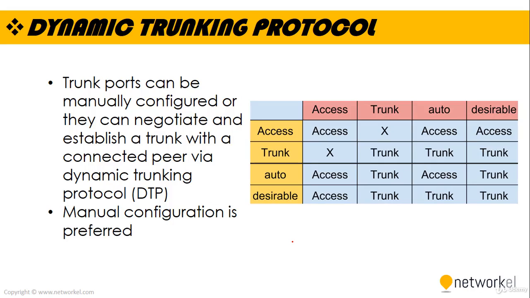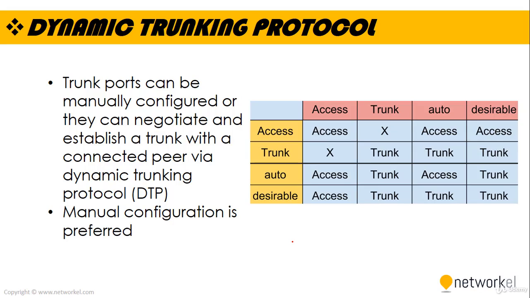Let's take a look at the Dynamic Trunking Protocol, DTP, now. DTP is a Cisco proprietary trunking protocol which is used to automatically negotiate trunks between Cisco switches. Dynamic Trunking Protocol DTP can be used to negotiate and form trunk connections between Cisco switches dynamically. Dynamic Trunking Protocol can operate in different trunking modes as shown in the graphic.